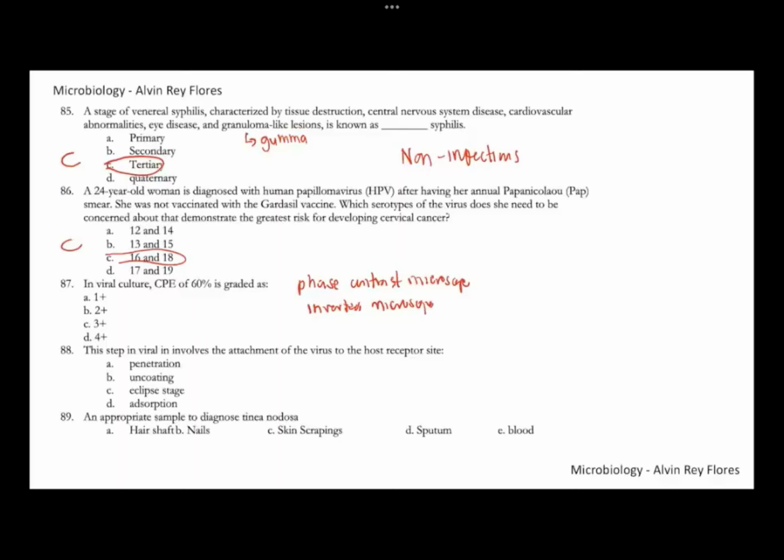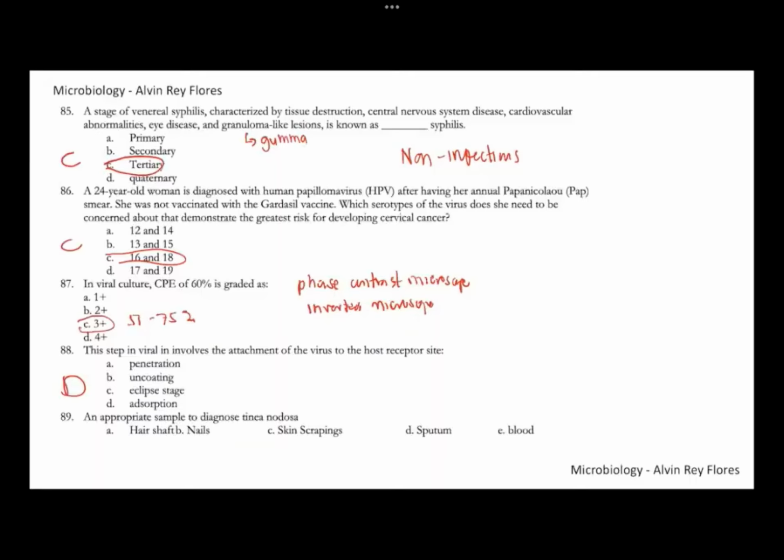So for 87, the question here is if the CPE grade is 60%, it is graded as 3+. Why 3+? If it's 3+, around 51 to 75% of the cells are infected. So this is the best answer, 87, letter C. 88. The step in viral infection that involves attachment to the receptor is adsorption. 88, letter T.